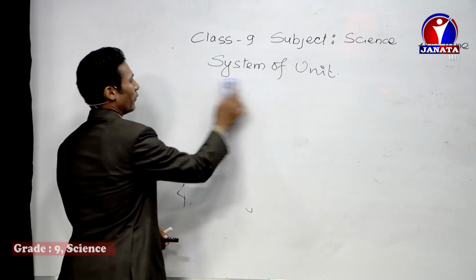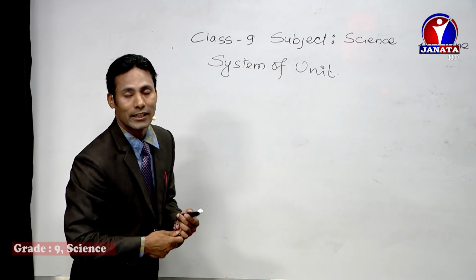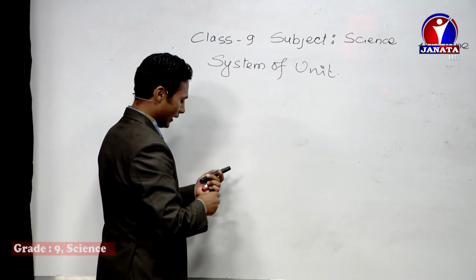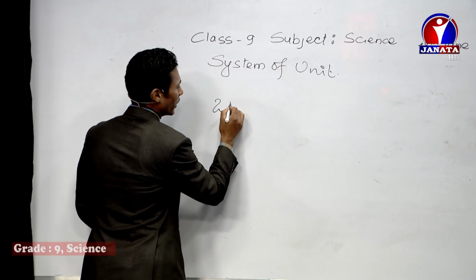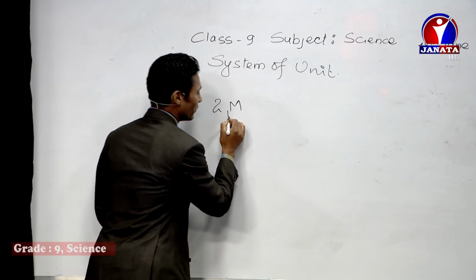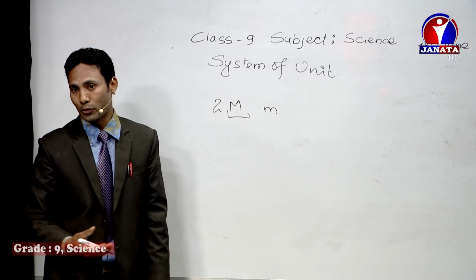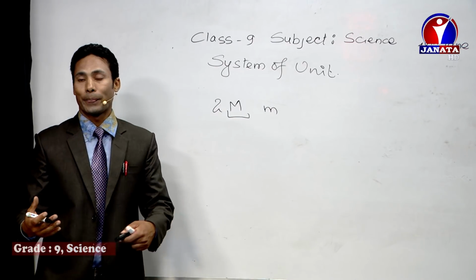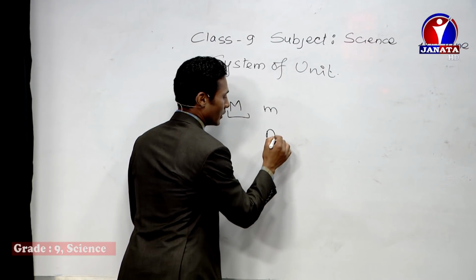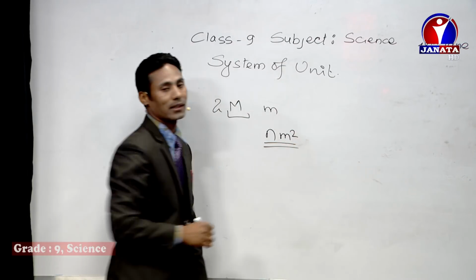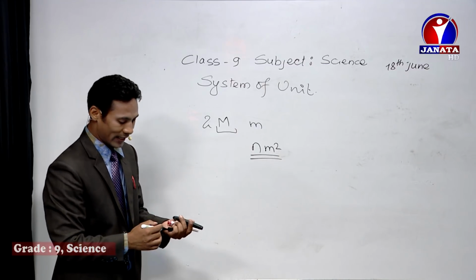For example, if I want to write down the length of, let's say, this board, let's say 2 meter. So either I should write capital M or small m. We should also know how to write this kind of symbol, right? If there is a derived unit, let's say Newton meter square, is this correct or not? To know that, there are certain rules that should be known for writing this kind of symbol.